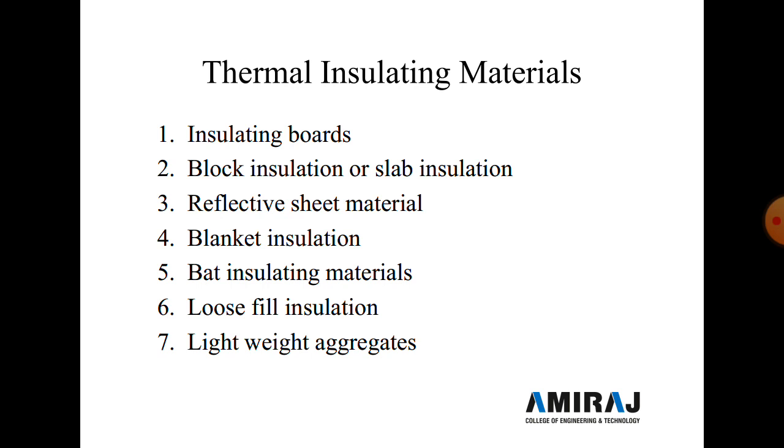Now the fifth type of material is batt insulating material. This type of material is quite the same as blanket insulation, but these materials are smaller in size and greater in thickness. It can be spread over a wall and ceiling surface like blanket insulation.